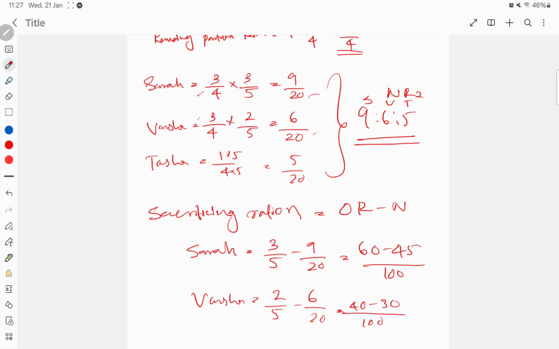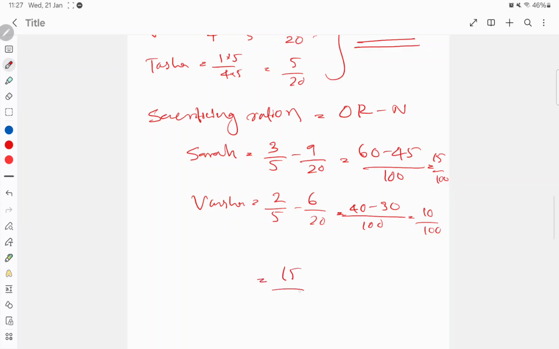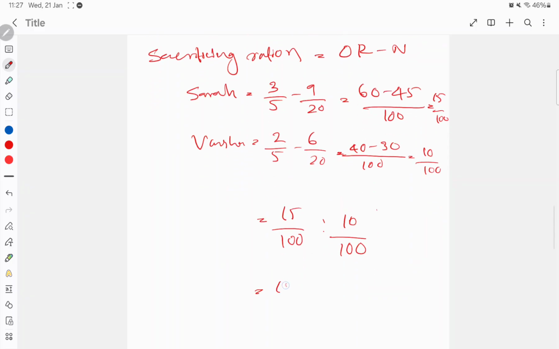So 60 minus 45 will be 15 by 100. Then here it will be 10 by 100, isn't it? You can reduce it. Okay, so I'm taking here 15 by 100 and 10 by 100. This you can divide with 5, right? So it is 15 is to 10. That will be 3 is to 2, isn't it? So see here, 3 is to 2. You got the same